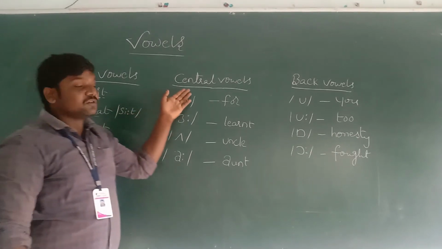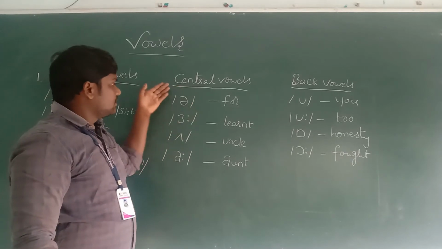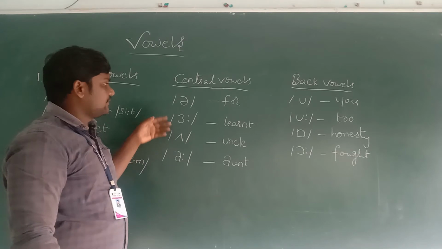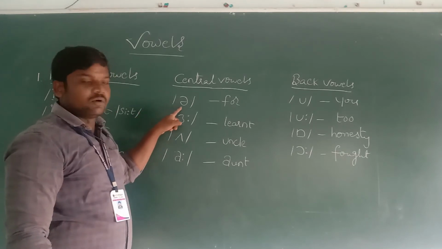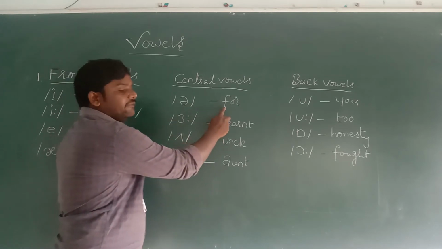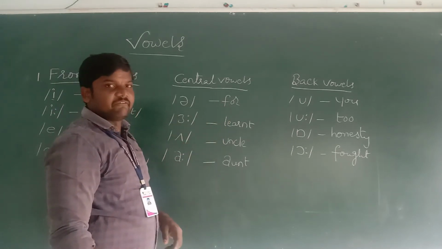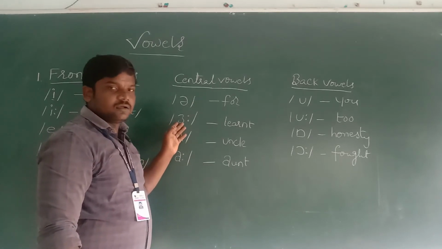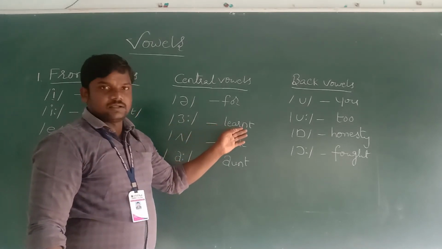Coming to central vowels, we have four types of central vowels. The first one is the weak vowel. Example for this sound: for. Next one: learned.